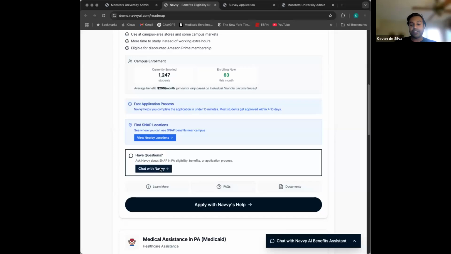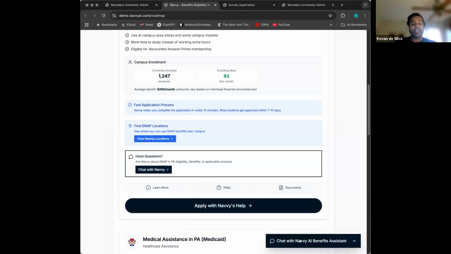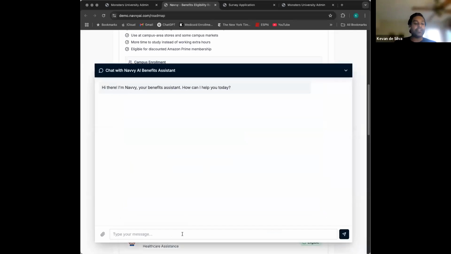And as mentioned, we also have what we've called the Navvy AI chatbot, which can help answer questions. We've tuned this, and this is just a demo example, but the idea here is that it's not just OpenAI, as, if you're familiar with how these bots work, gathering knowledge from the broader world. This is also using our databases on information and rules as it pertains to SNAP for students, SNAP and Medicaid and other benefits programs for students across the 50 states that we've worked with SB&C to